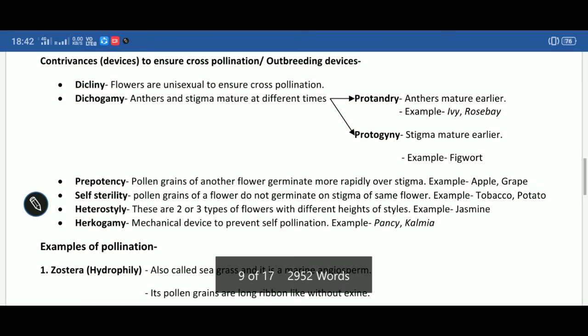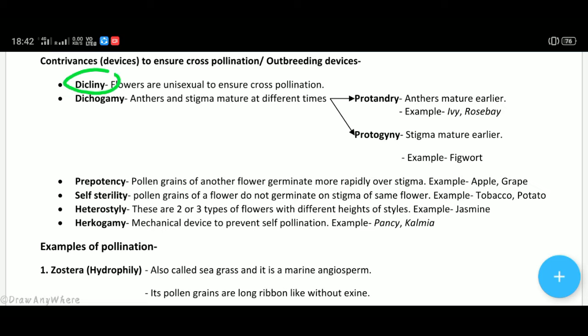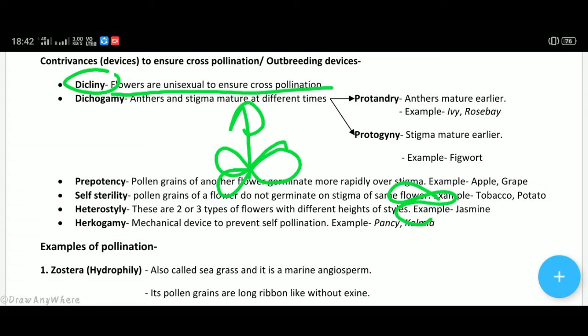The various strategies, the number one is dicliny, means flowers are unisexual. A single flower has only a single sex. For example, there are flowers which have only anther, and different flowers have pistil. So it is its compulsion now to pollinate a different flower, means cross pollination, because the same flower does not have pistil. So in absence of pistil in its own flower, the anther has the compulsion to pollinate the different flower. Hence dicliny helps in cross pollination.